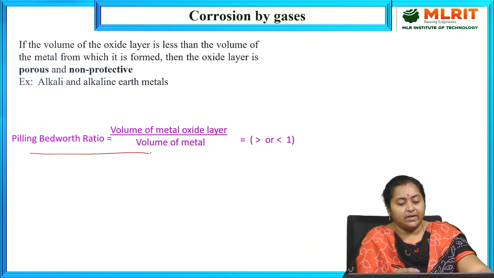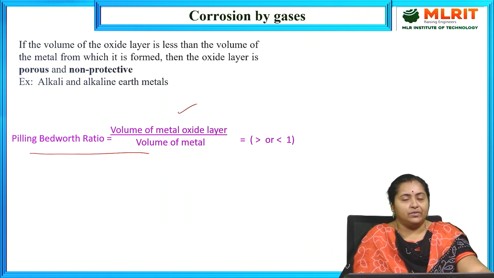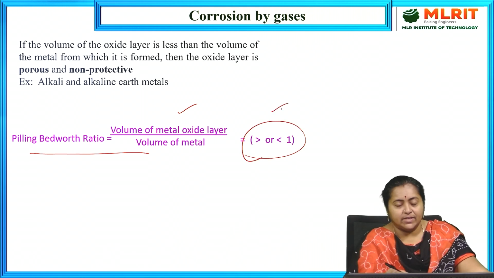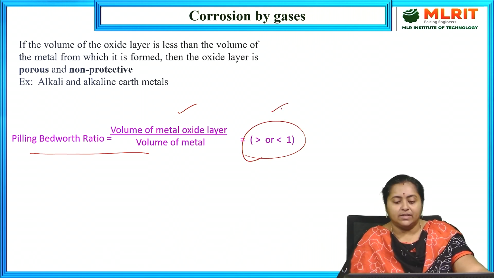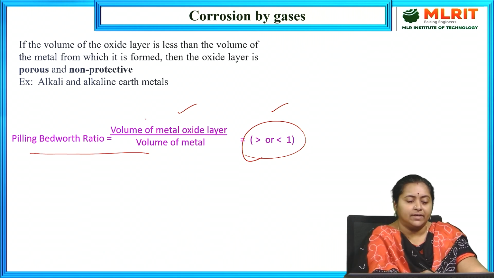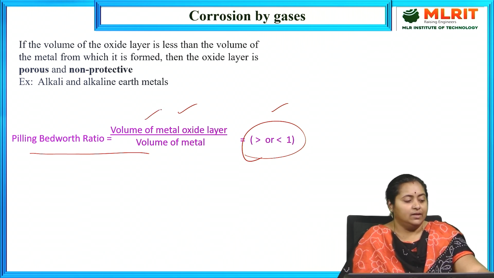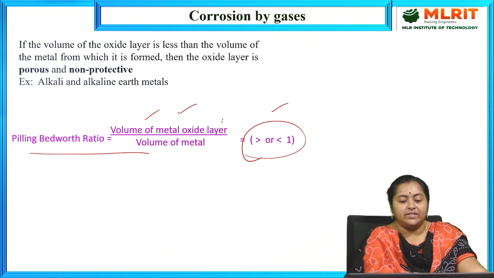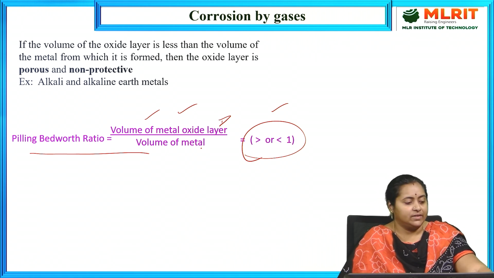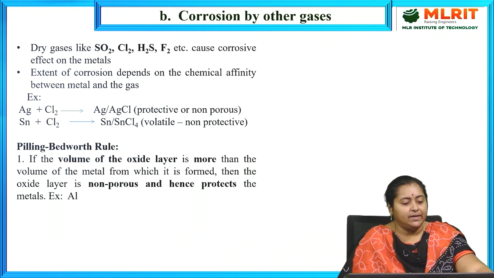It is defined as the ratio of the volume of the metal oxide layer to the volume of the actual metal taken. If this ratio is greater than 1, if the numerator value increases, then the answer will also increase. That means if the volume of the metal oxide layer is greater than the volume of the actual metal taken, that comes under statement 1.